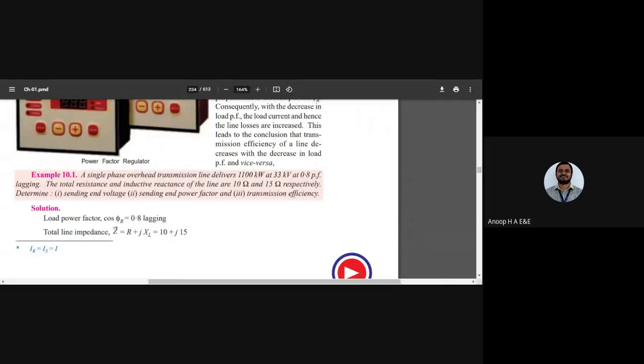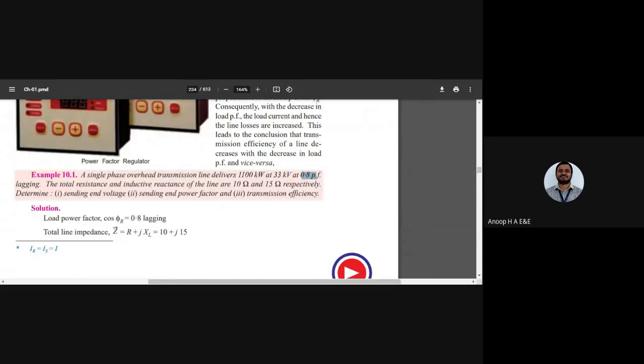The transmission line delivers, so you have a load at 33 kilovolt. This should be the receiving end power. I hope I'm audible. Yes, receiving end power. This one is receiving end power, which is 1100 kilowatt. 33 kilovolt is the receiving end voltage, and 0.8 power factor is the receiving end power factor.